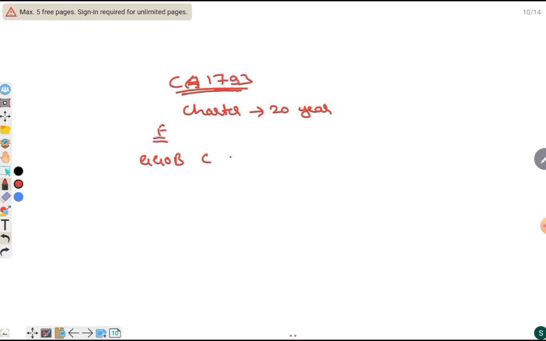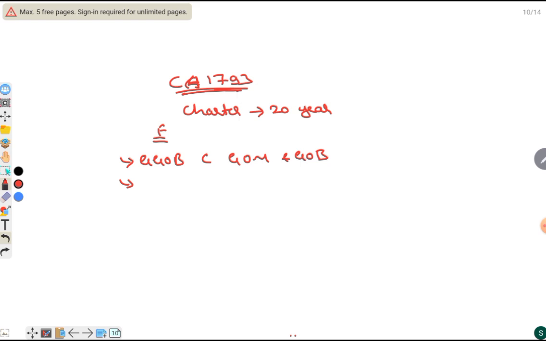Then coming to the Charter Act 1793. Here, the charter is for 20 years. Features include the Governor General of Bengal can supersede the Governor of Madras and the Governor of Bombay.